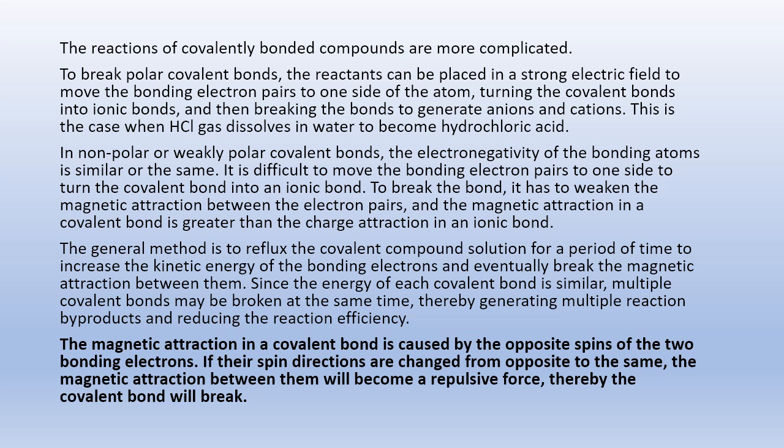The magnetic attraction in a covalent bond is caused by the opposite spins of the two bonding electrons. If their spin directions are changed from opposite to the same, the magnetic attraction between them will become a repulsive force, thereby the covalent bond will break.